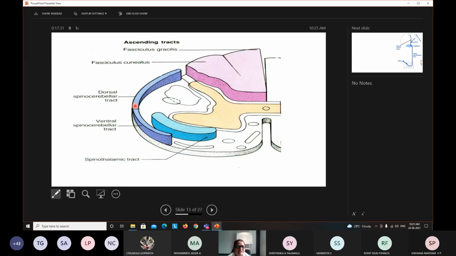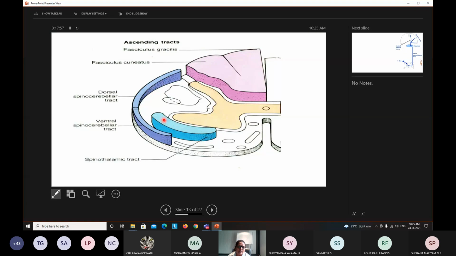Whereas this is the spinocerebellar tract. Again, depending on its location, whether anterior or posterior, it is called the dorsal spinocerebellar tract, and this component is called the ventral or anterior spinocerebellar tract. And this is the spinothalamic tract, which has two components: the anterior part and this lateral part.